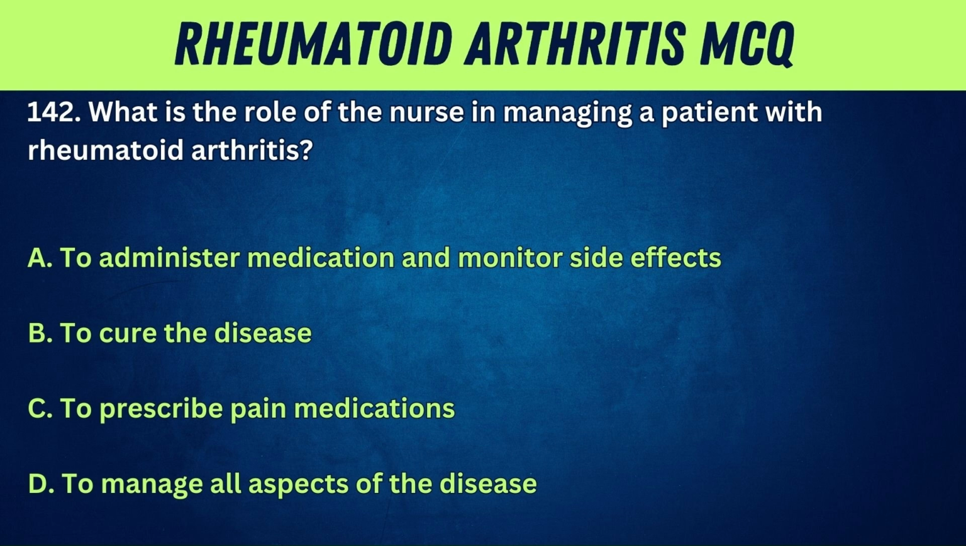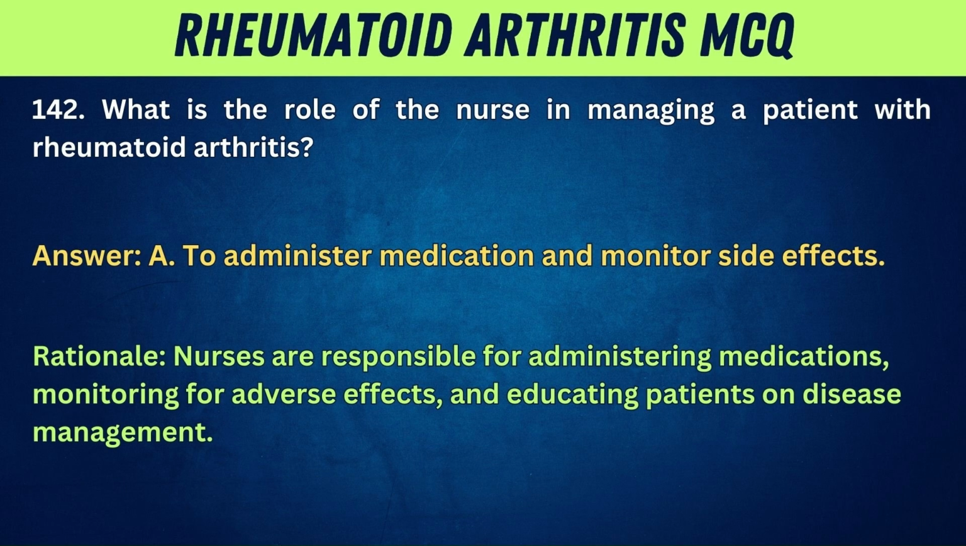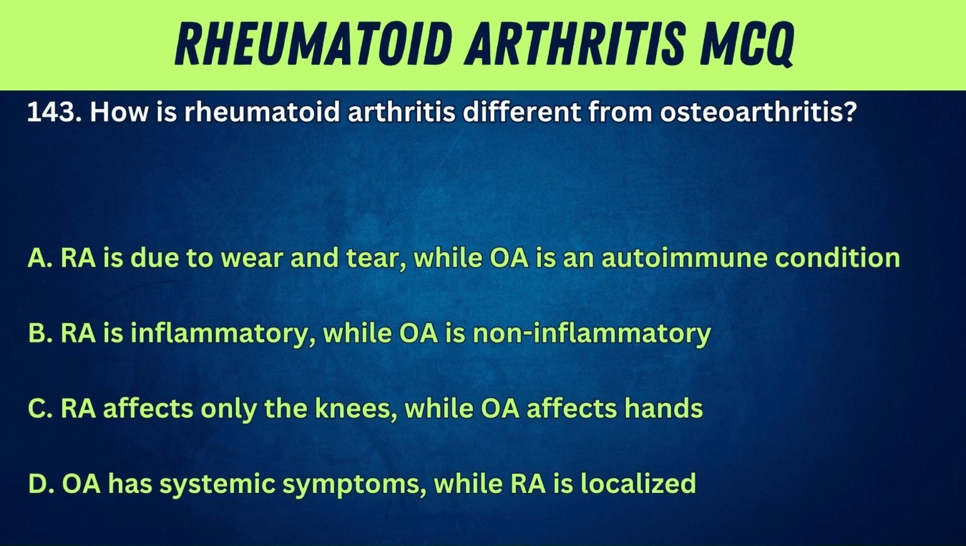142. What is the role of the nurse in managing a patient with rheumatoid arthritis? A. To administer medication and monitor side effects. B. To cure the disease. C. To prescribe pain medications. D. To manage all aspects of the disease. Answer. A. To administer medication and monitor side effects. Rationale. Nurses are responsible for administering medications, monitoring for adverse effects, and educating patients on disease management.